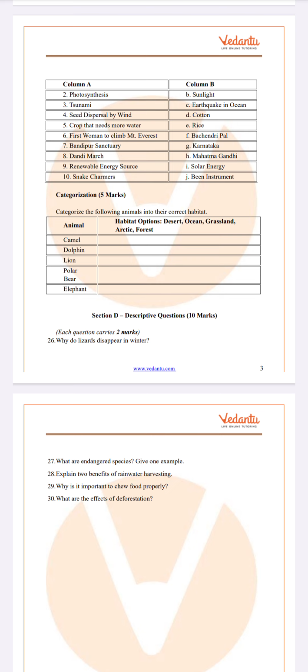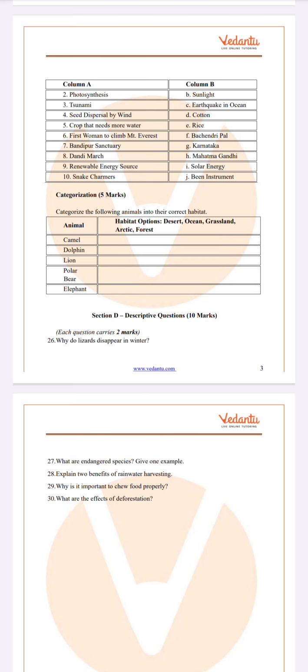What are endangered species? Give an example. Endangered species are animals that are at the risk of extinction due to habitat destruction and poaching. An example is Bengal tigers. Endangered species means those animals which are about to go extinct. Extinction means they will disappear from the earth itself. So before they go extinct, we need to preserve these endangered species. So we build wildlife sanctuaries and zoos, etc., where these animals are kept protected.